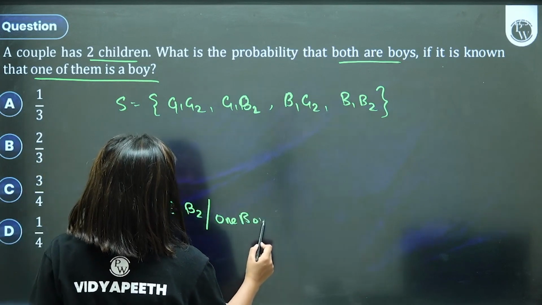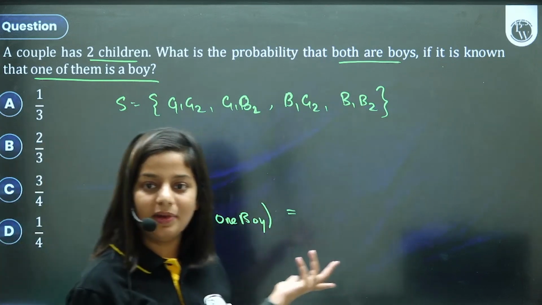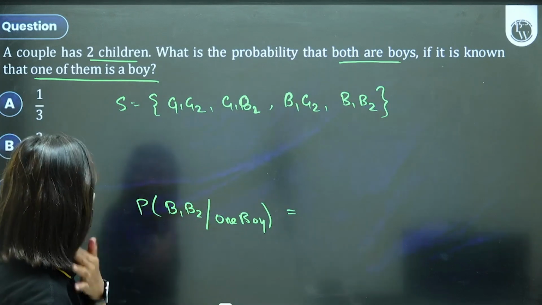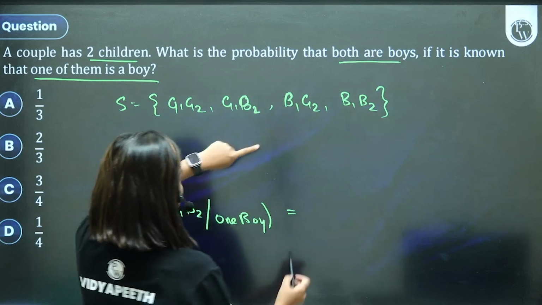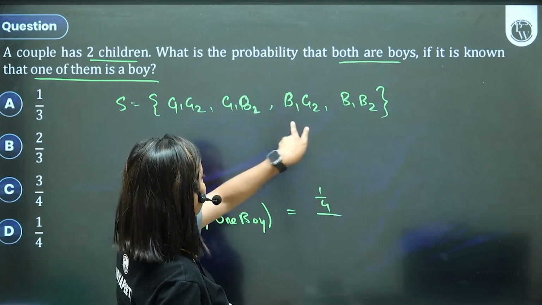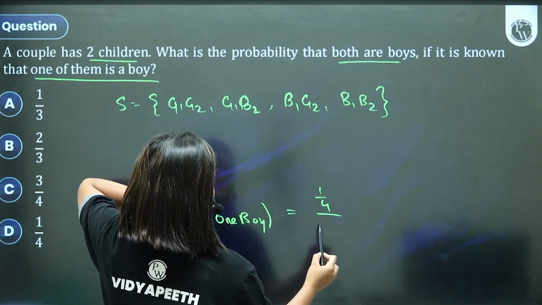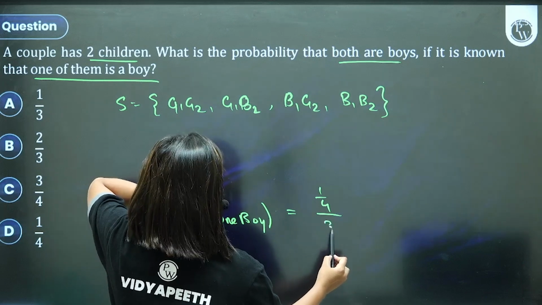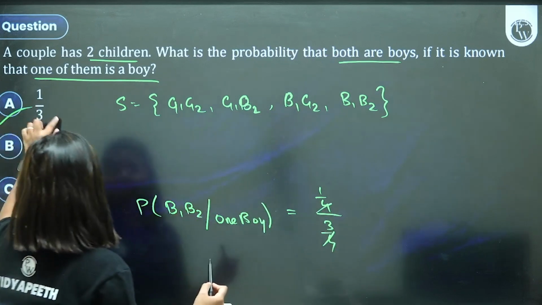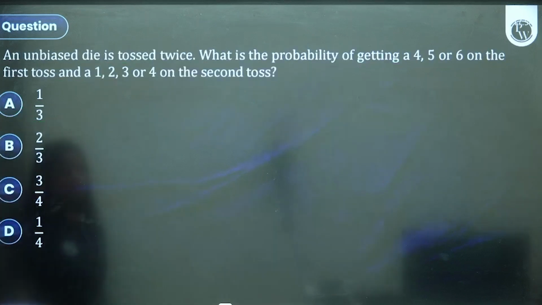I am doing this in my time-pass way, kids, it's a time-pass question. Probability of both being boys is 1 out of 4. And if one is already known to be a boy, then it's 3 out of 4 outcomes, and then 1 of them is both boys. So 1/3 will be your answer. You can name it A and B and then solve it the regular way.